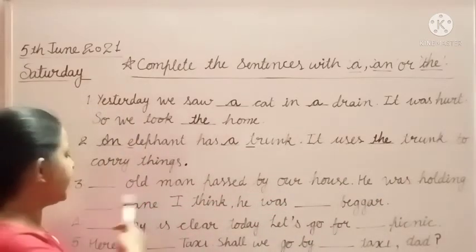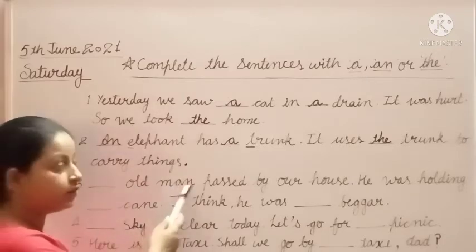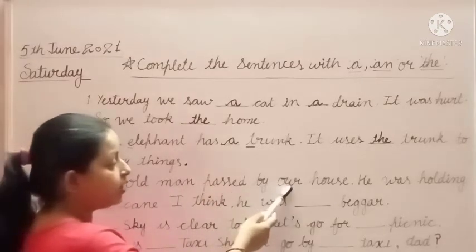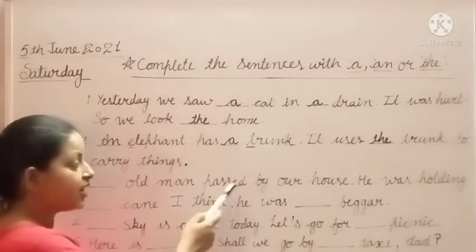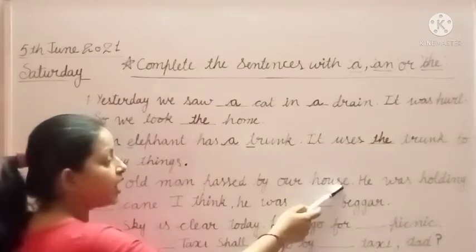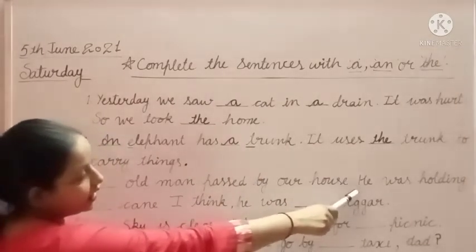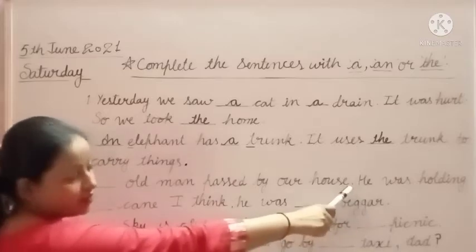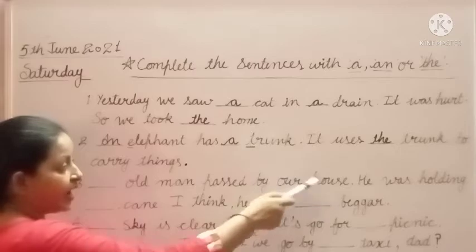Now, students, next one. Dash old man passed by our house. This sentence has been completed here, so I have put a full stop here. An old man passed by our house.